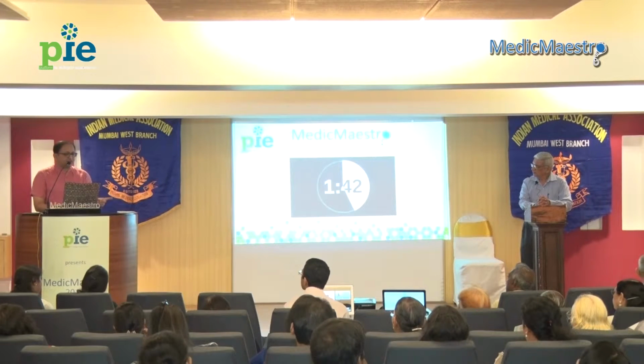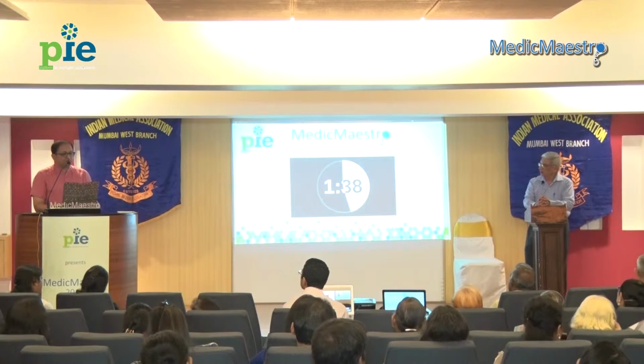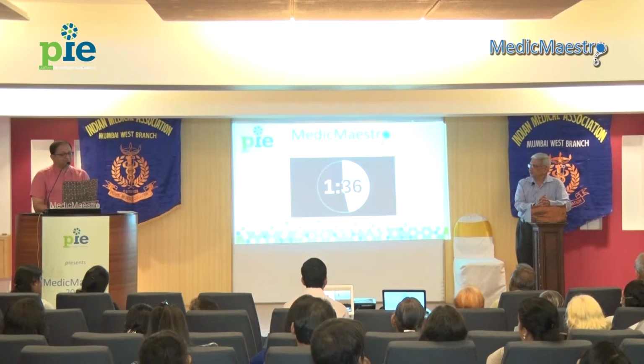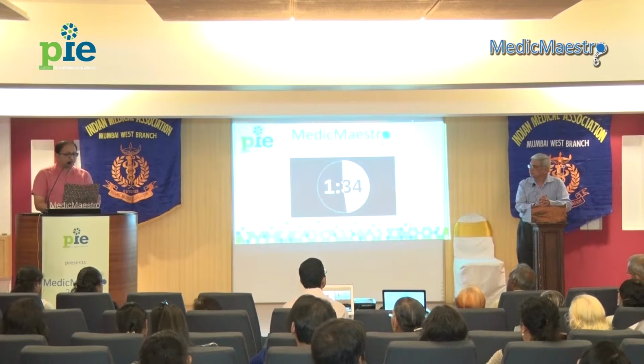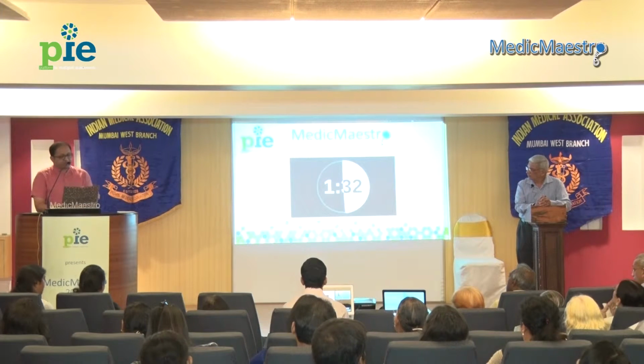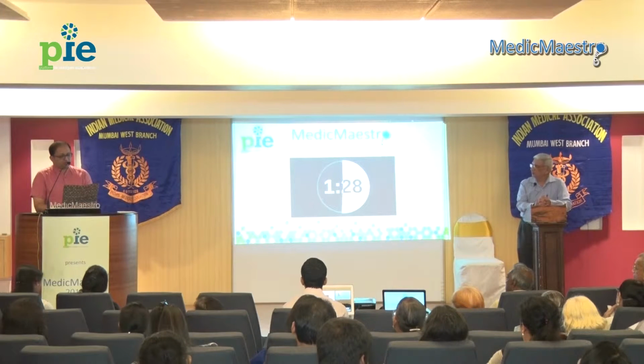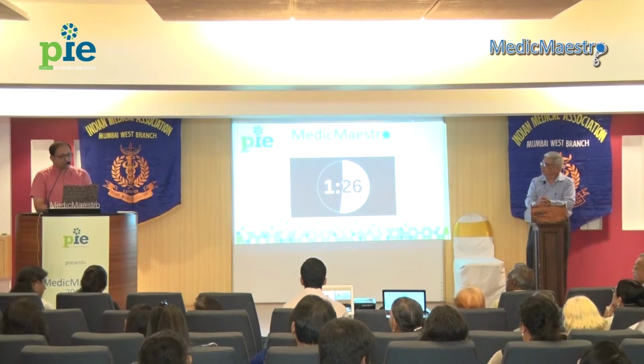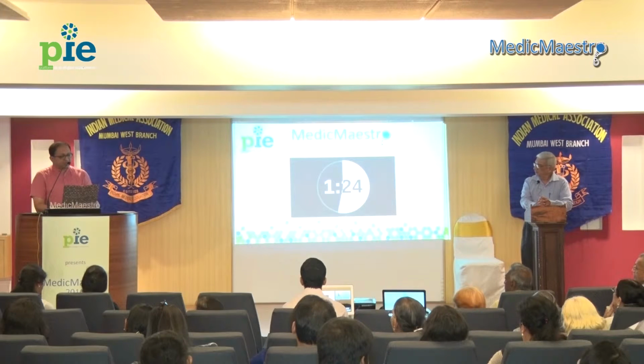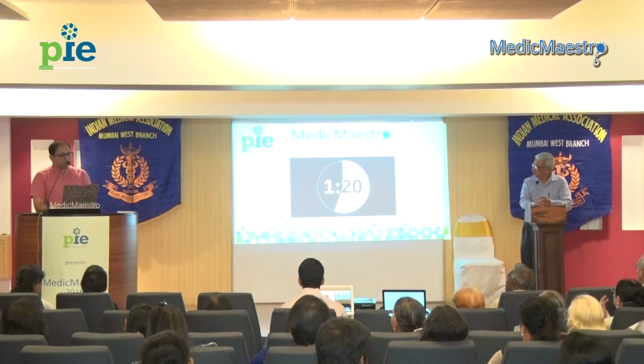SSRIs like sertraline or SNRIs like duloxetine? For neuropathy. SSRIs. Incorrect. What is the lowest starting dose of amitriptyline recommended for painful neuropathies? 10 milligram. Is correct.